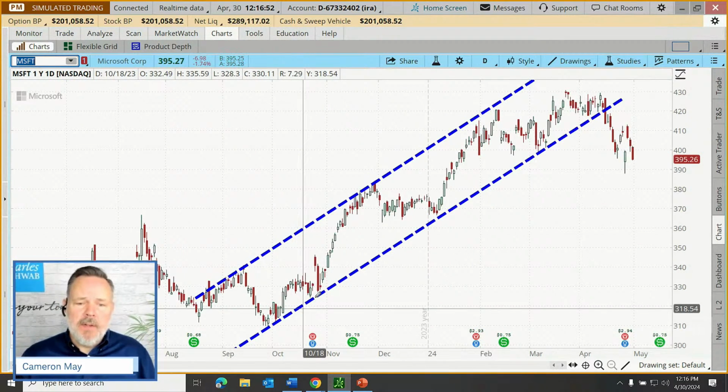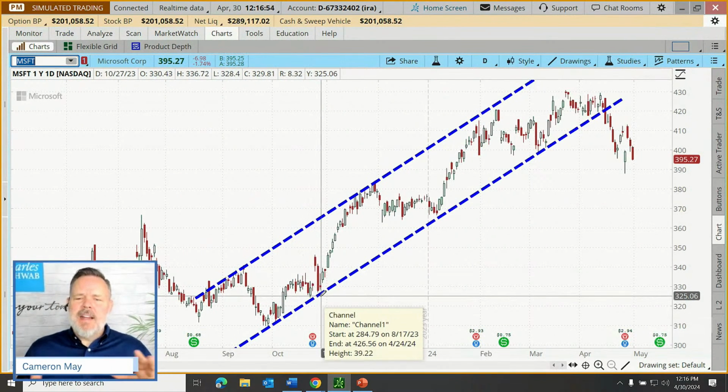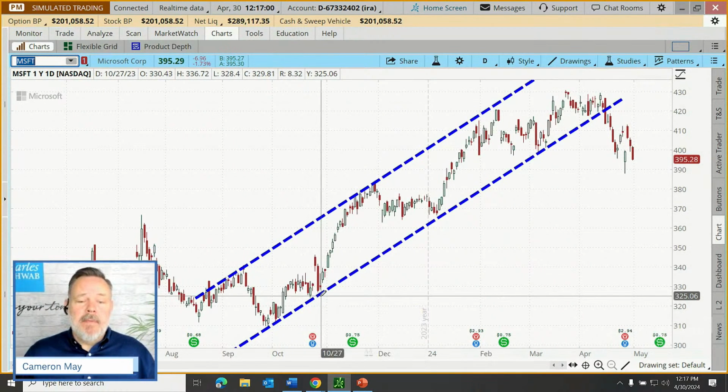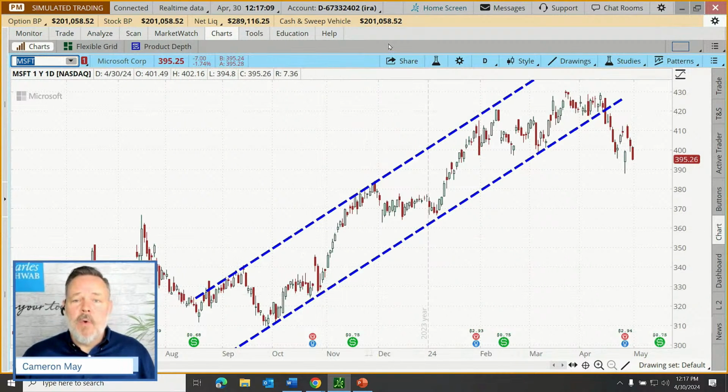Now, a third thing that a trader might look for, if they're not terribly comfortable applying their own expertise, going with a manual approach, some traders actually look for technical indicators to potentially identify price floors and price ceilings. And one that's quite commonly used is something known as a moving average. Okay, so I'm going to come up here to our little beaker icon, and I'm going to apply a moving average.